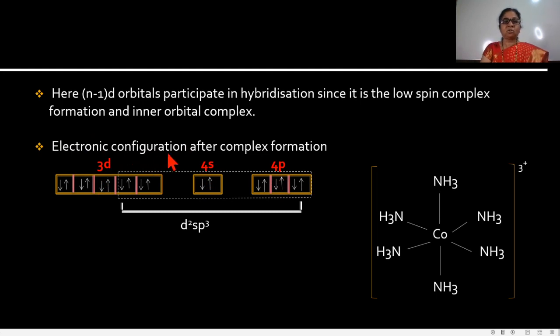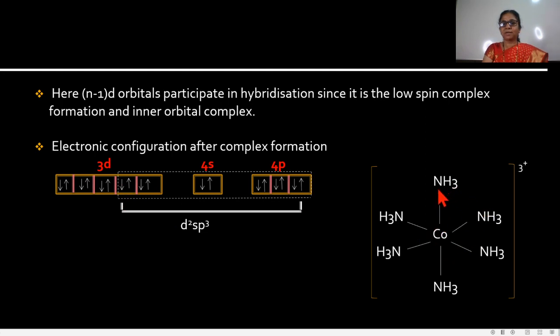Then the electronic configuration after complex formation: these two electrons are from ligands. See in this example, cobalt is the central metal ion, and these are the ligands.